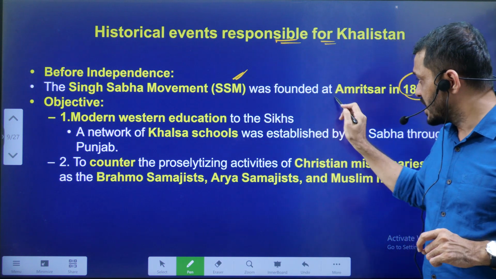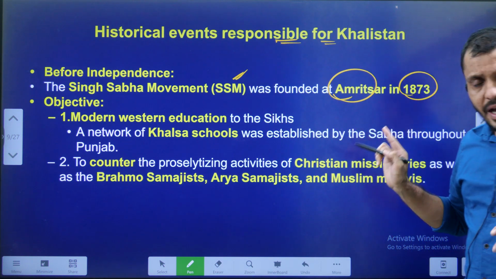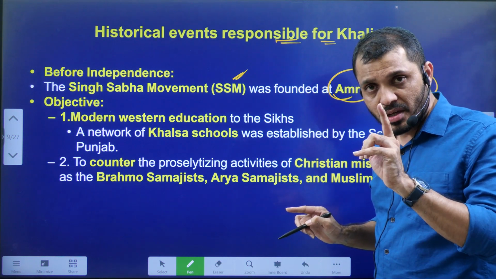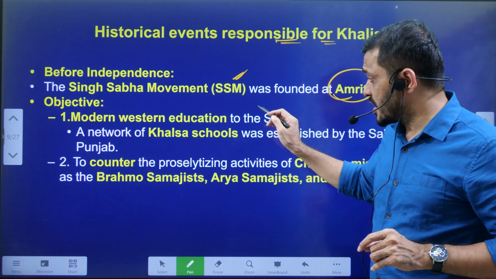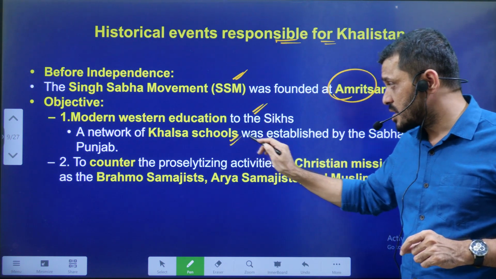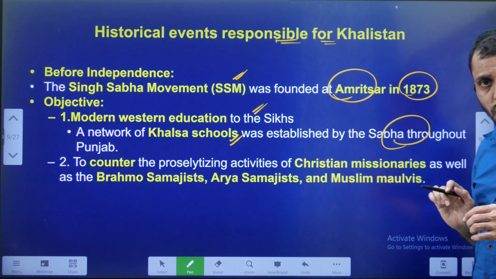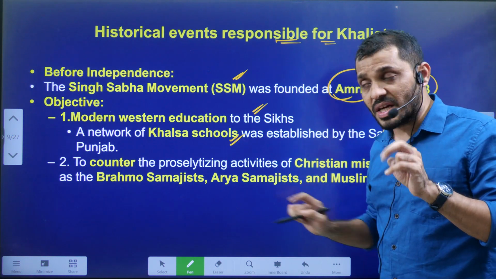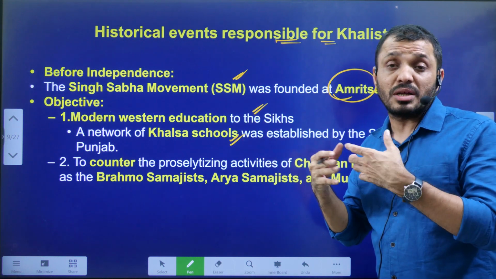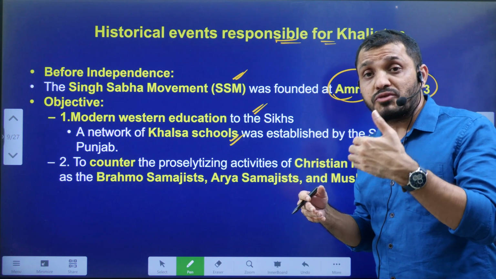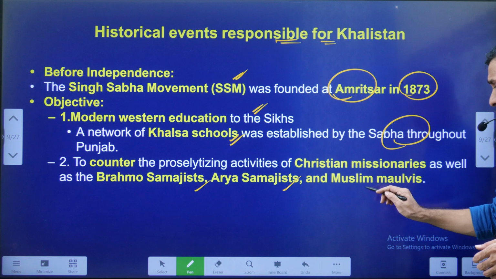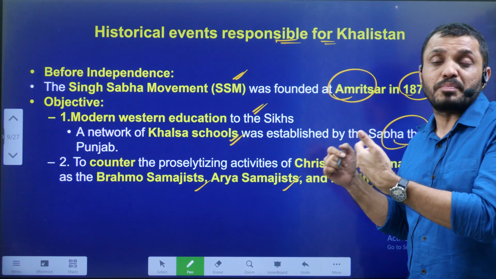Singh Sabha movement, it was founded in Amritsar. Actually, the Singh Sabha movement used to have two objectives. First objective is to spread Western education to Sikhs. As a part of that, they established the Khalsa schools across the Punjab. And the second objective was to stop the conversion among the Sikhs and to stop the influence of Christian missionaries as well as Brahmo Samaj, Arya Samaj and Muslim Maulvis on the Sikh people.